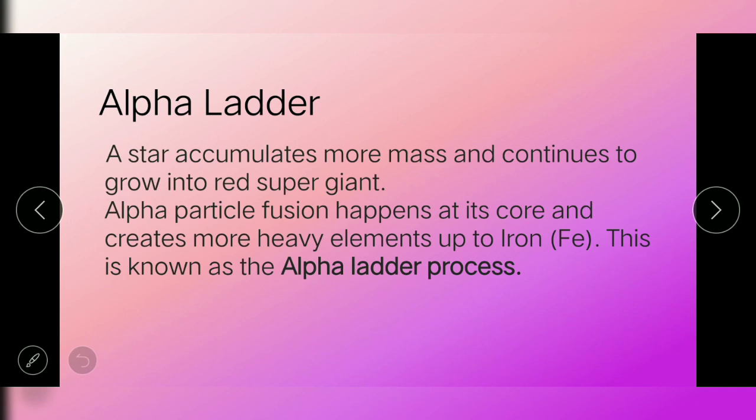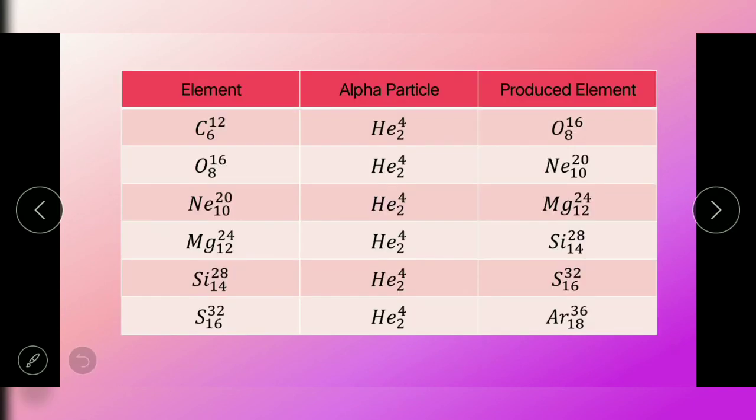As long as the star generates energy, it accumulates more mass, or mas bumibigat ito at mas lalong lumalaki hanggang sa maging red supergiant. Sa loob mismo ng star or sa core nito, nagkakaroon ng alpha particle fusion that creates heavy elements up to iron. Again, this process is what we call the alpha ladder because there is alpha particle fusion. Magsisimula tayo sa carbon-12 (6).